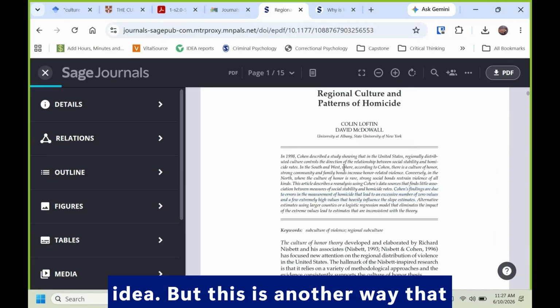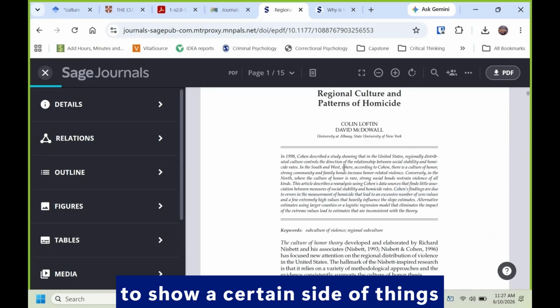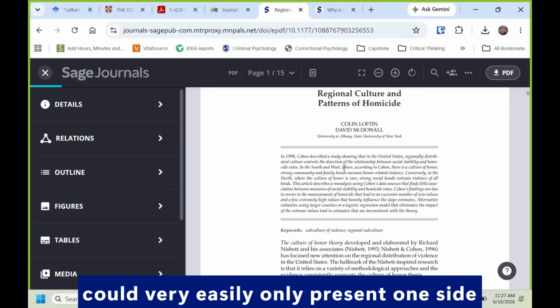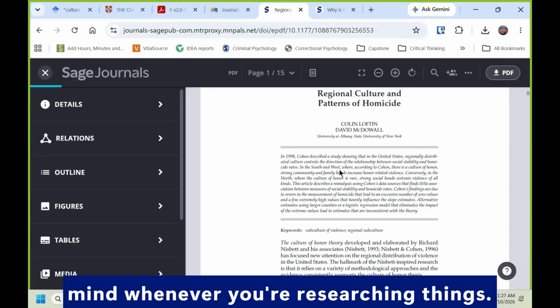But this is another way that you can see that someone that wanted to show a certain side of things could very easily only present one side of things. So again, keep that in mind whenever you're researching things.